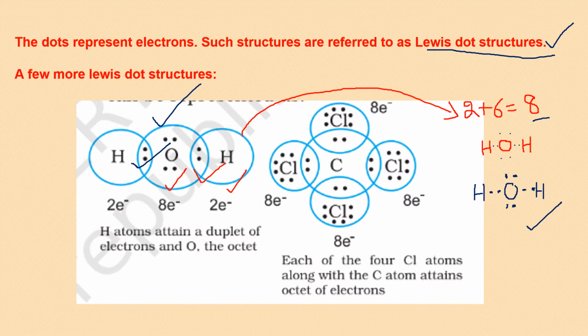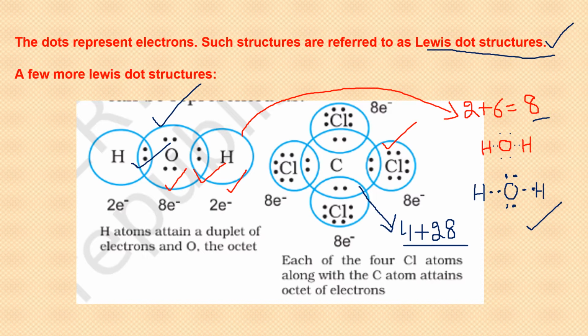Same way for carbon tetrachloride, count the total number of valence electrons: 4 in carbon and 7 in each chlorine. So 7 fours are 28. You have 32 electrons in total, and they are to be arranged around all of them in such a manner that the octet of each one is complete. So this is the arrangement which explains it in the best way, that carbon is making 4 single bonds because carbon can make a total of 4 bonds.